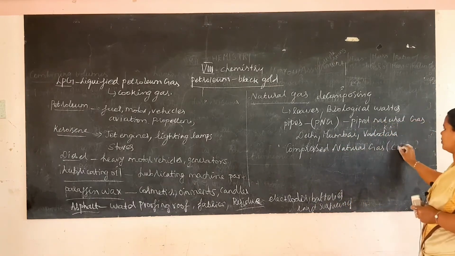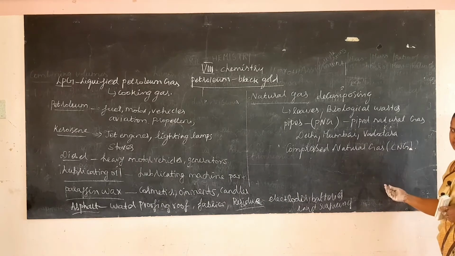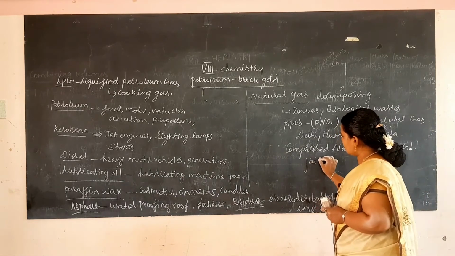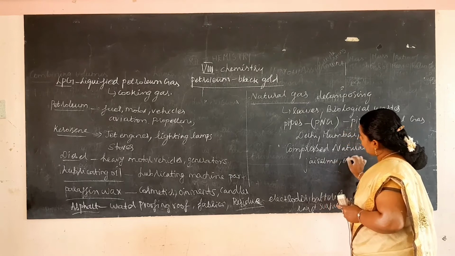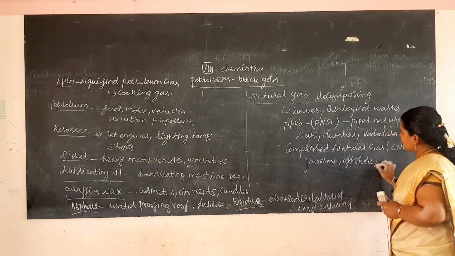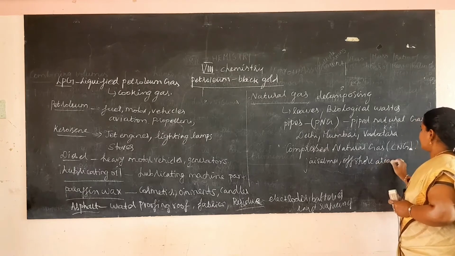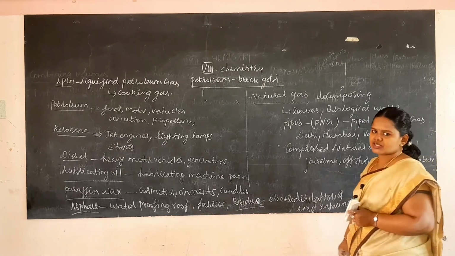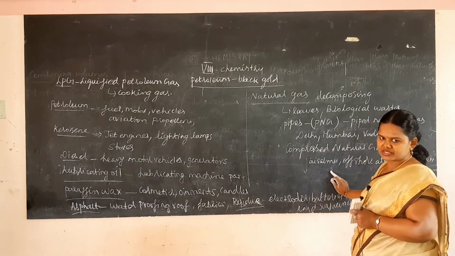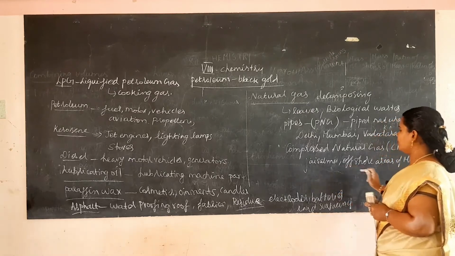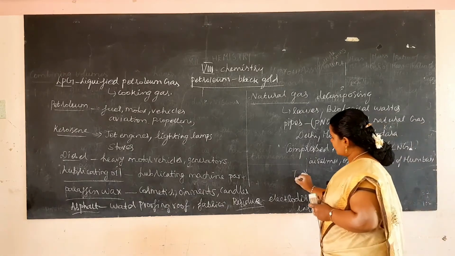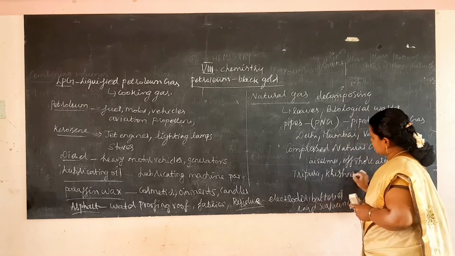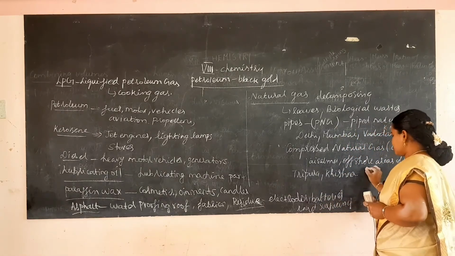These sources are obtained from Jaisalmer, the offshore areas of Mumbai, Tripura, and the Krishna Godavari Delta. This compressed natural gas is obtained in areas like Jaisalmer, offshore areas of Mumbai, Tripura, and in the Krishna Godavari Delta. You can find this natural gas in the Krishna Godavari Delta.